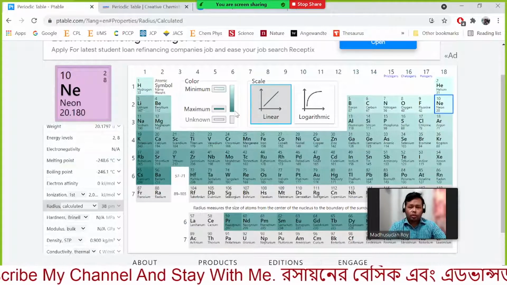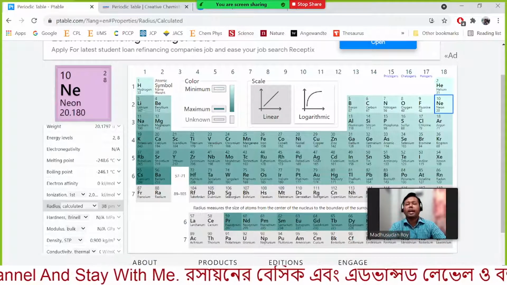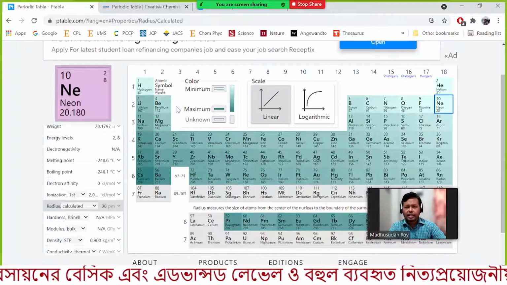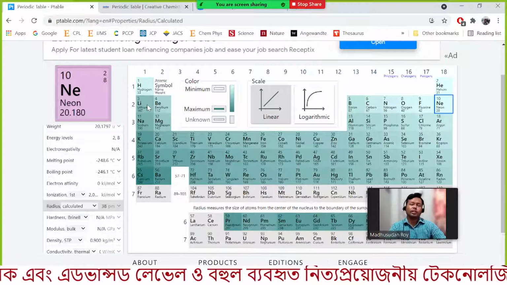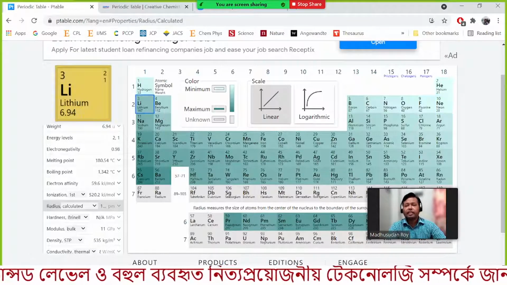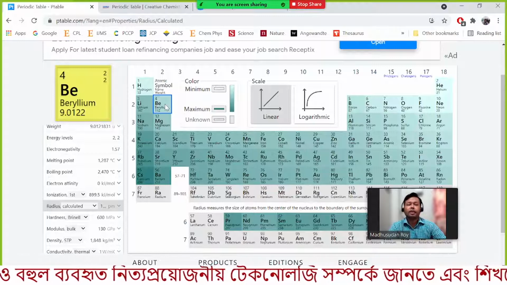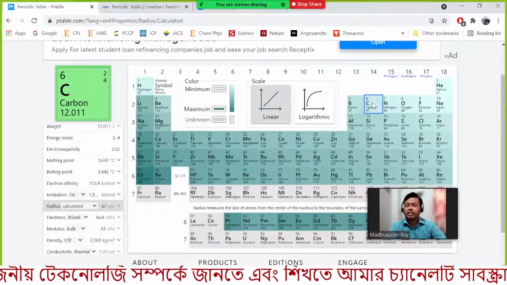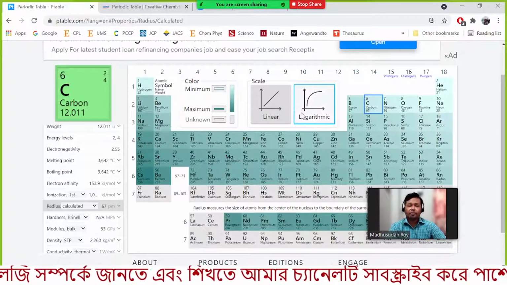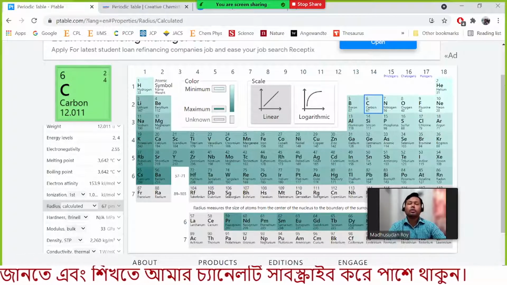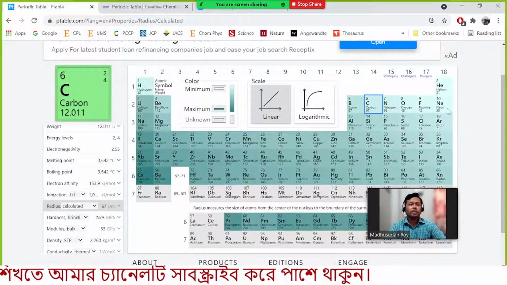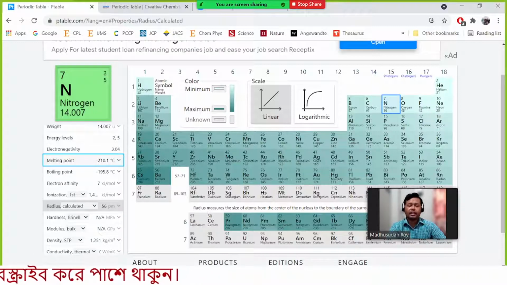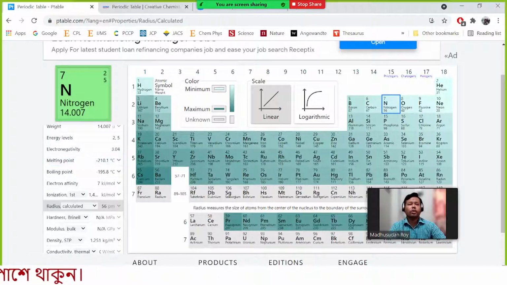So when we go from left to right, the melting point and boiling point of the elements increases rapidly. You can consider 180, then 1287, then 2075, then 3642. After that it drops below 0. That means for nitrogen, minus 210 degrees Celsius. Here you can see the melting point for nitrogen.